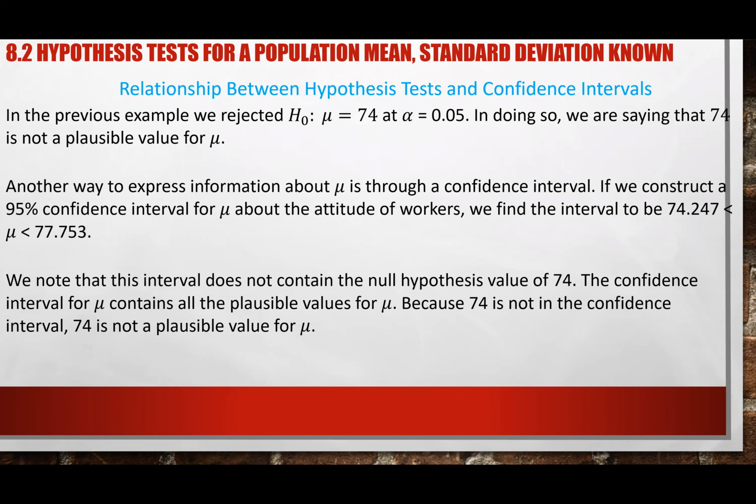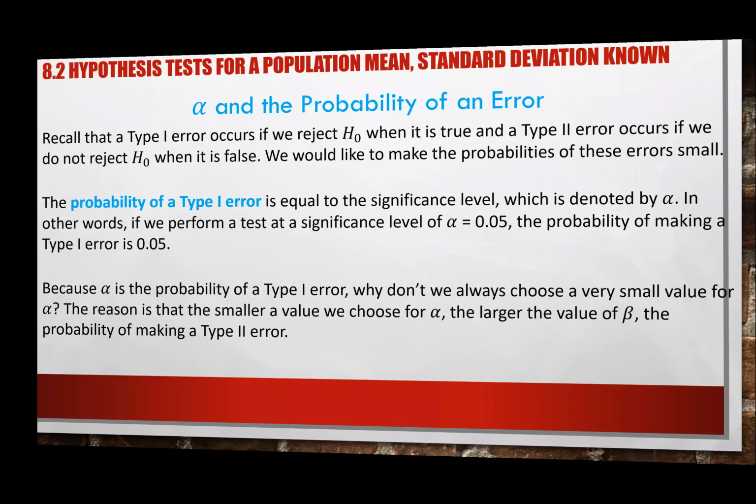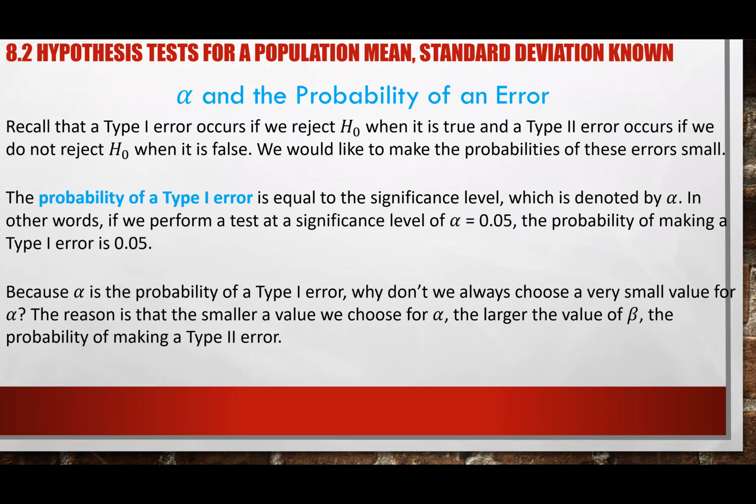The other thing that I want you to see is the level of alpha, which is the probability of type 1 error. I mentioned this yesterday: the alpha level, or significance level, is the same as the probability of type 1 error. And a reminder that a type 1 error occurs when we reject H sub 0, but H sub 0 is true, right? We throw it away. If you remember, we send an innocent guy to jail.